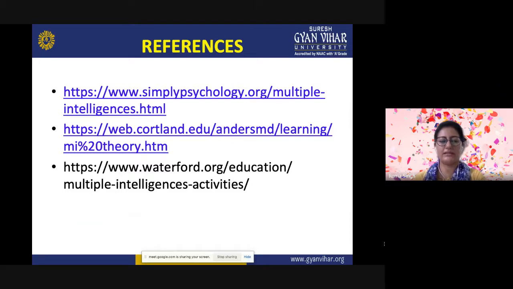An athlete, for example, could have strong bodily kinesthetic and spatial intelligence, but poor musical intelligence. So this also we need to take care of. That's why it's so important to use instructional strategies that involve a variety of these multiple intelligences, so every child has the opportunity to learn in a way that works best for them.